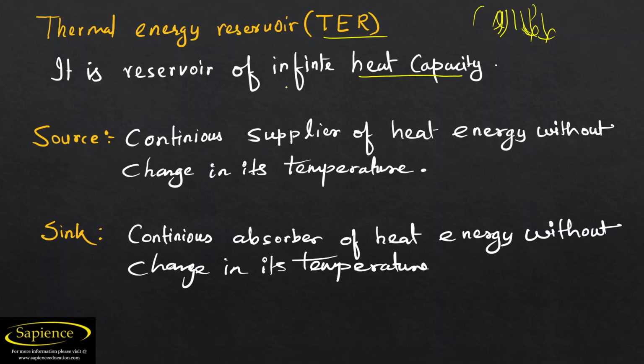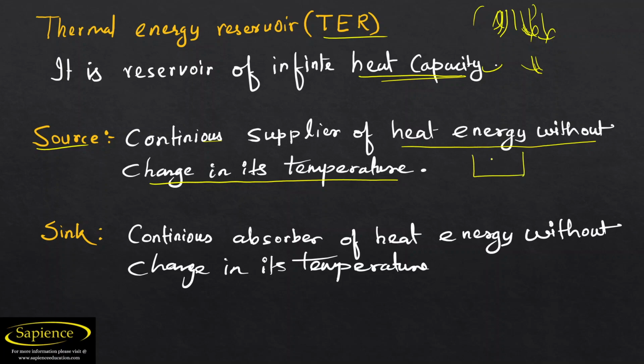So here we will consider this as a reservoir, an infinite amount of heat absorber, or a heat source from which we can fetch heat. What is a source? A continuous supply of heat energy without change in its temperature is known as a source.